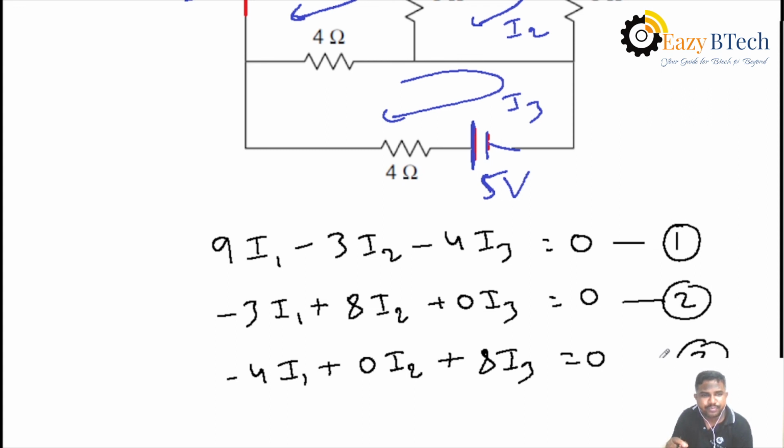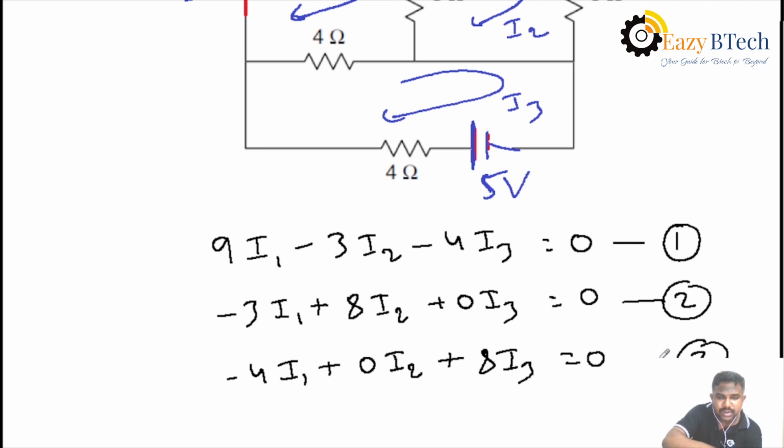Already we know how to write down the KVL equation in each loop. 9 is the total resistance in the first loop, and also 3 ohms is mutual belonging to the second loop, and 4 ohms is also mutual belonging to the third loop. Then I1 and I2 are in reverse direction, that is taken as minus 3I2. I1 and I3 are also in reverse direction, that's why the drop is taken as minus 4I3.